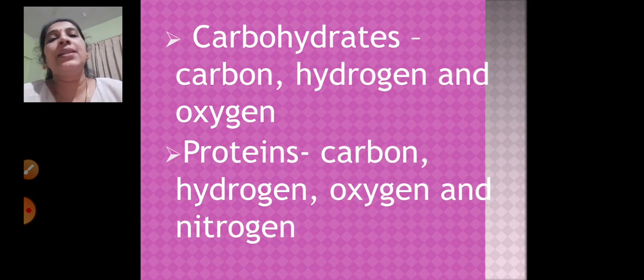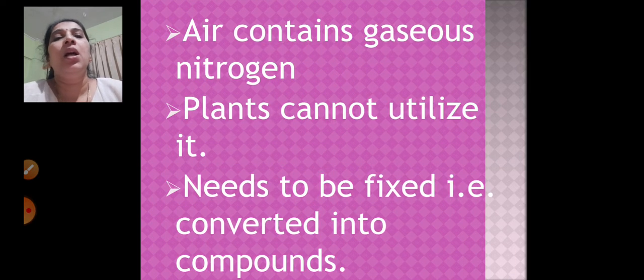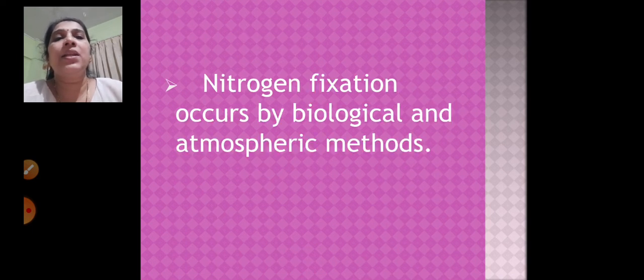Now carbohydrates are made up of carbon, hydrogen and oxygen, and proteins are made up of carbon, hydrogen, oxygen and nitrogen. We all know that air contains gaseous nitrogen, and plants require nitrogen for their growth, but they cannot use this gaseous nitrogen, so it needs to be fixed. Plants can utilize nitrogen by two methods: one is biological nitrogen fixation and the other is atmospheric nitrogen fixation.